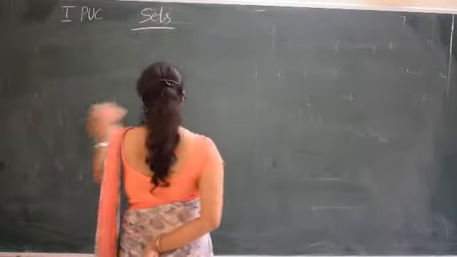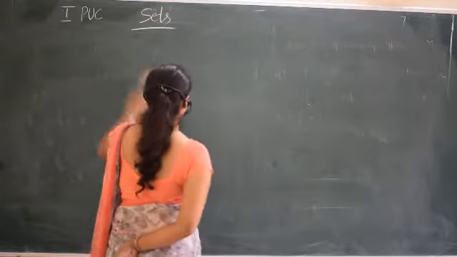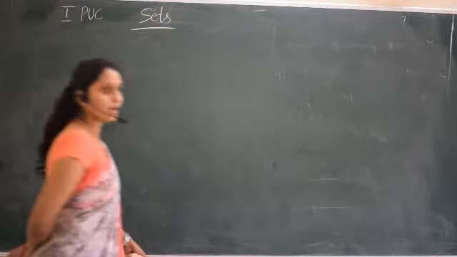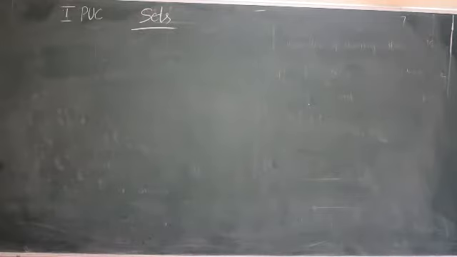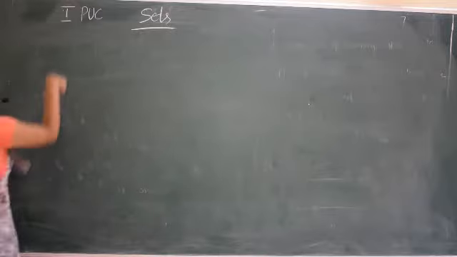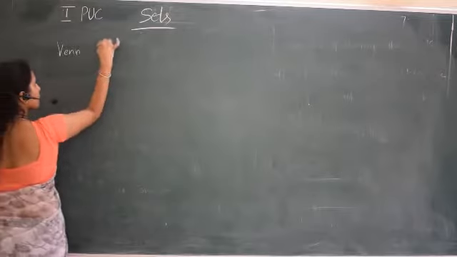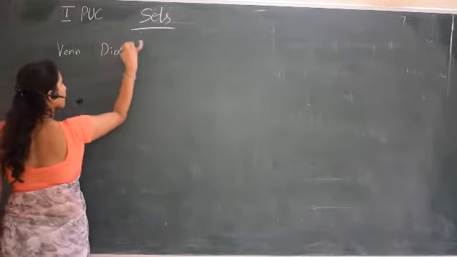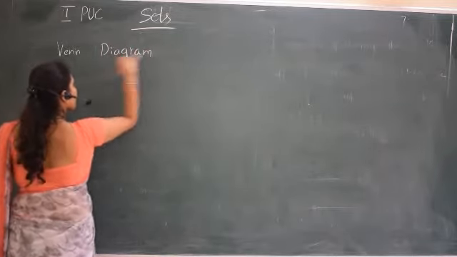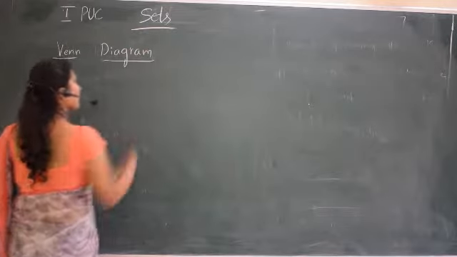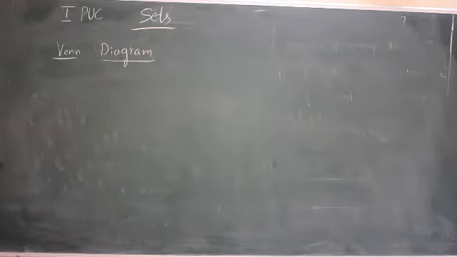So these are the types of sets. Now we discuss the Venn diagram. First we see what a Venn diagram is.